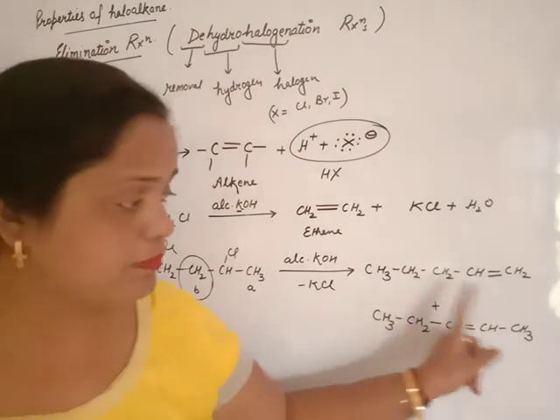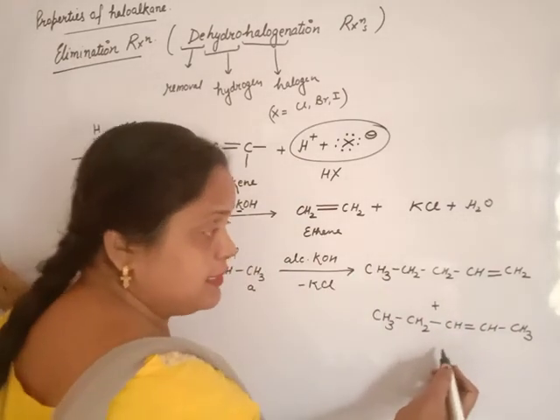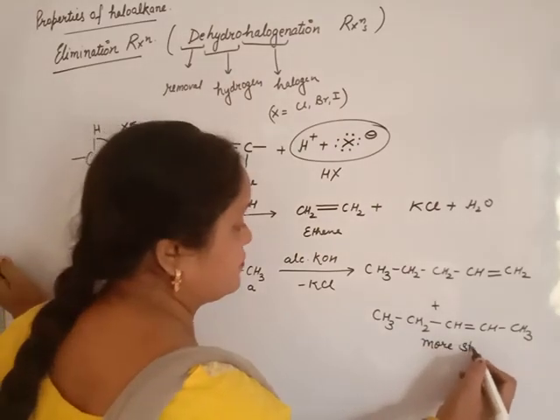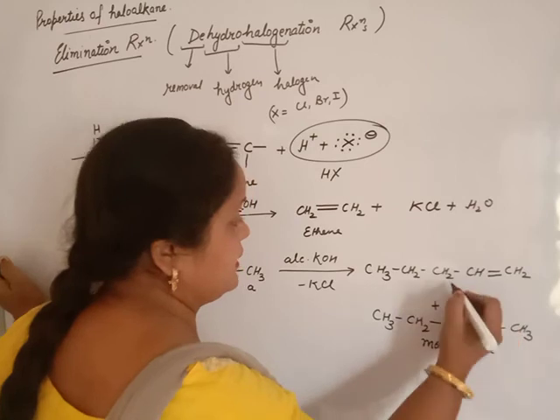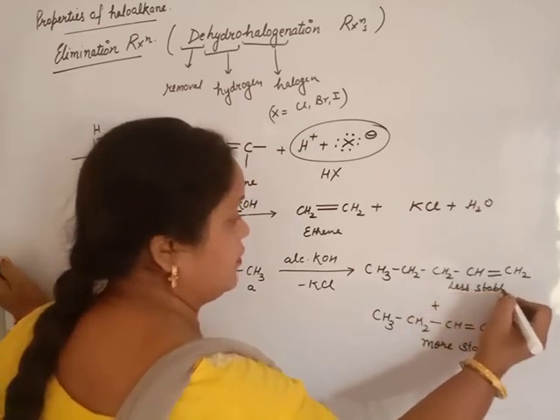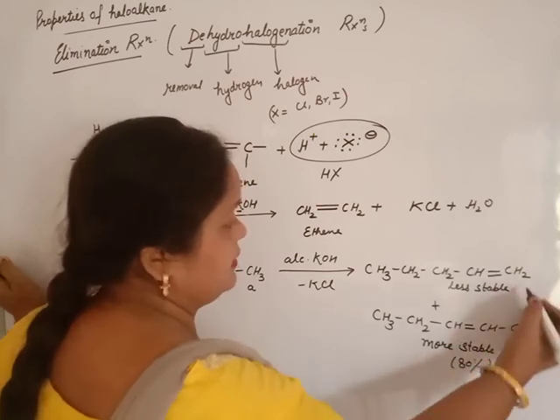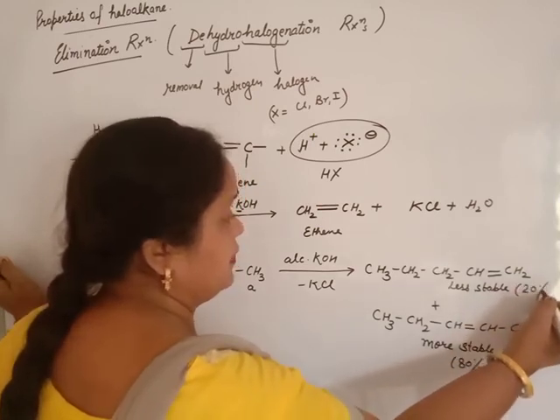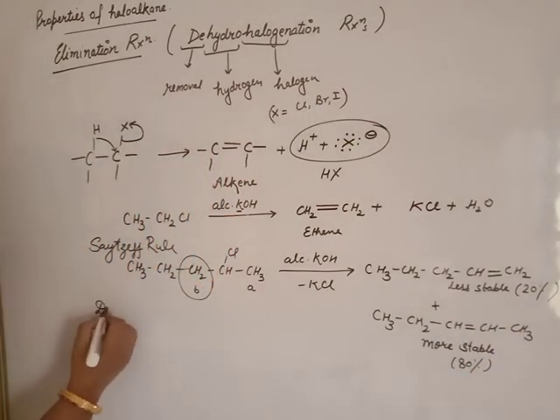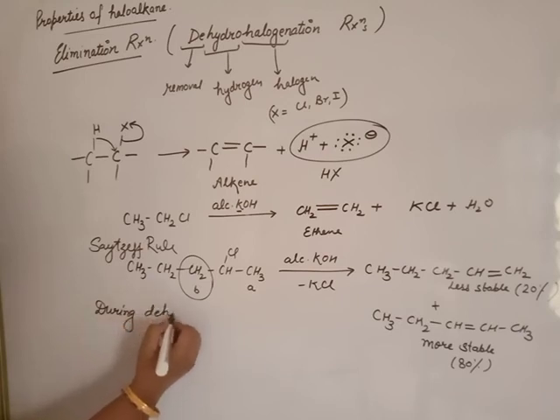That means this one is more highly substituted, so it is more stable, and this one is less stable. Or you can say it is 80% and it is 20%, according to Saytzeff rule during dehydrohalogenation.